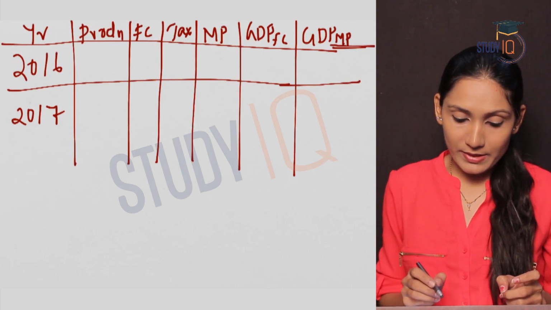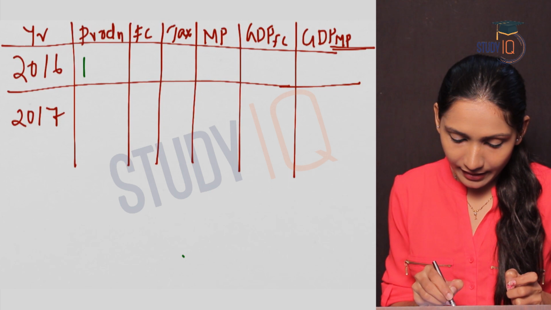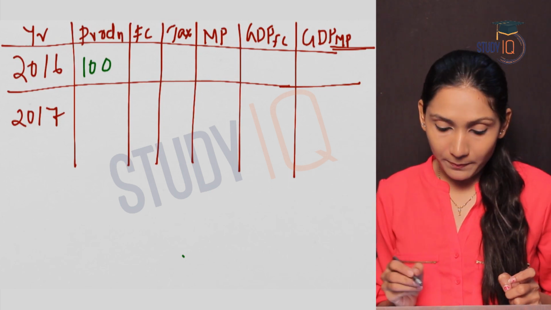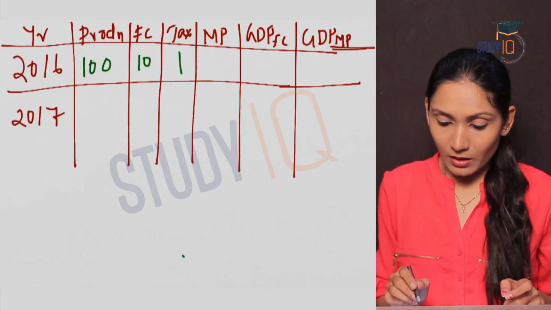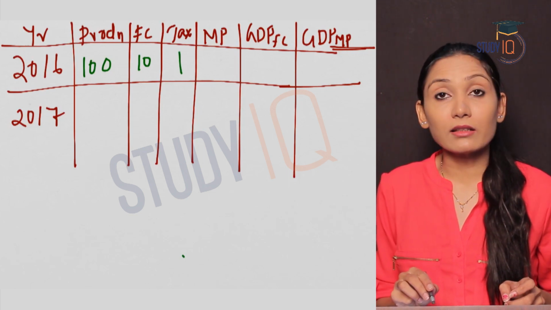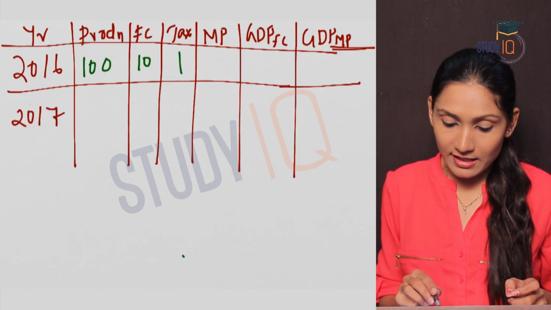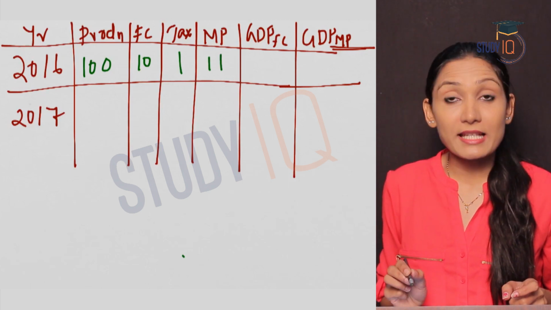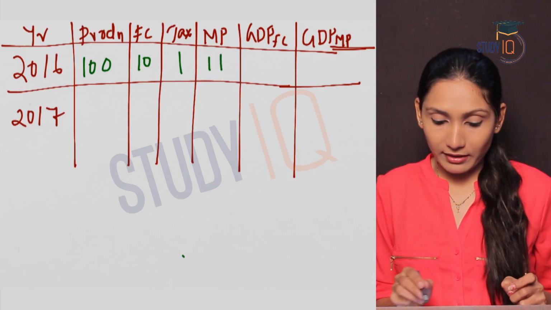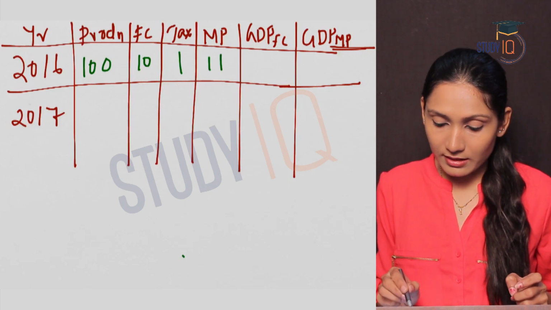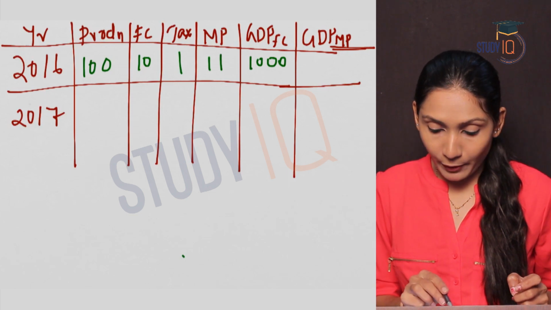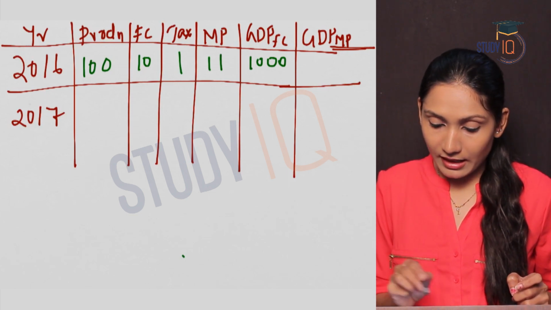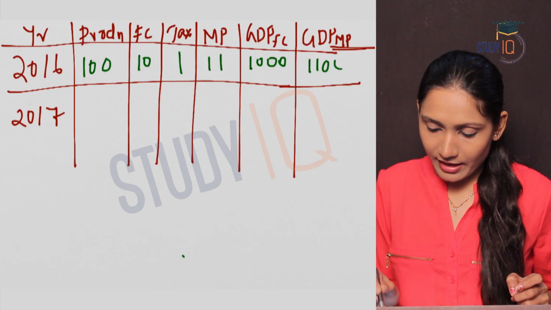Suppose in the year 2016 the production was 100 units, the factor cost was 10, tax was 1, so market price equals factor cost plus net indirect taxes, so 10 plus 1, market price is 11, GDP at factor cost, production into factor cost, 1000, GDP at market price, that is production into market price, that is 100 into 11, 1100.